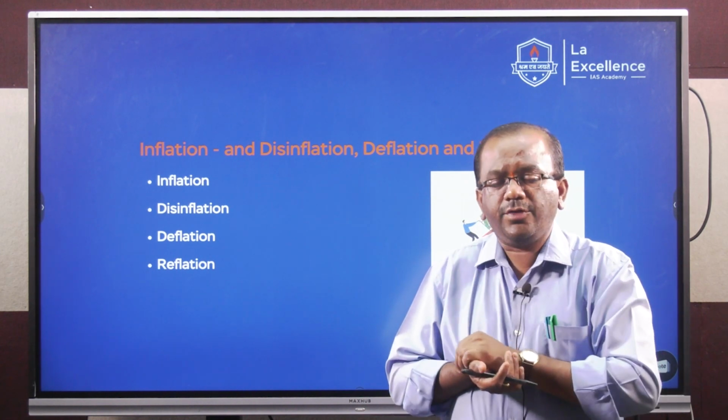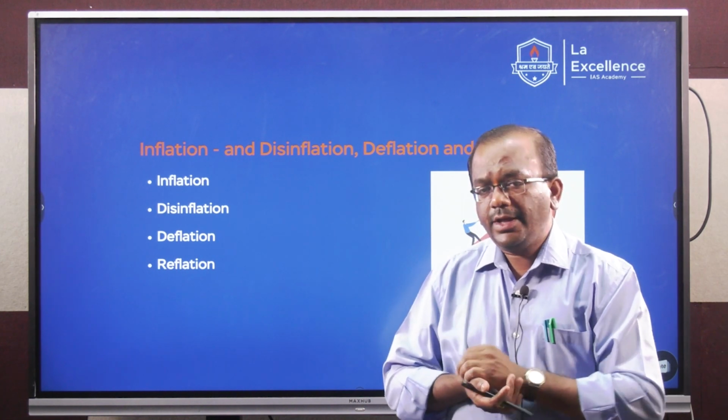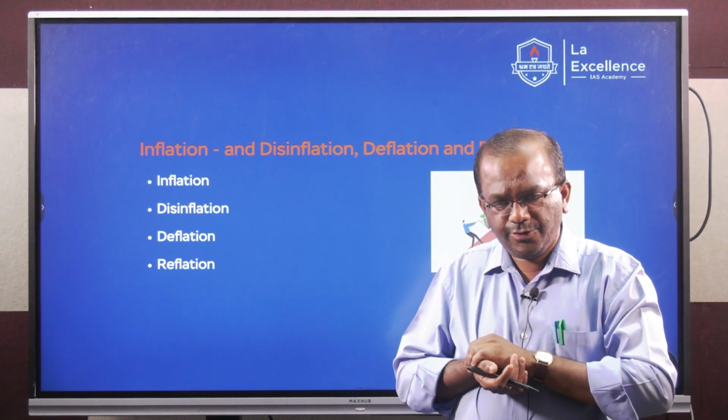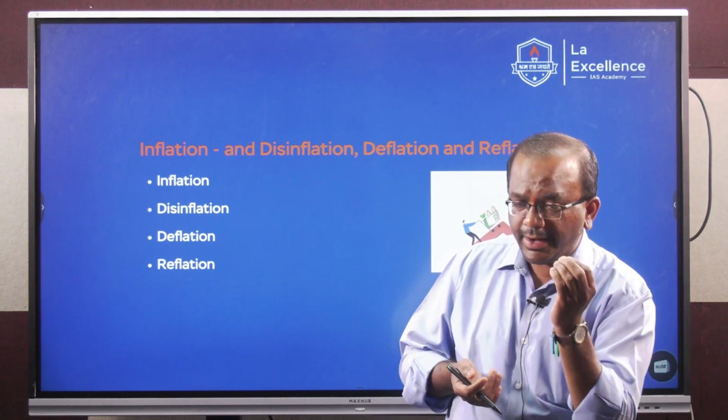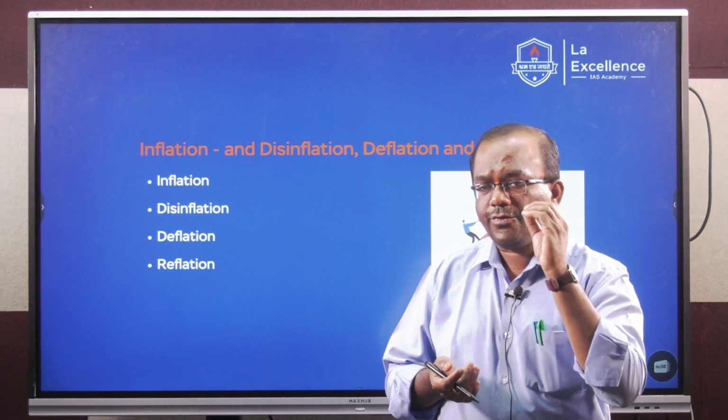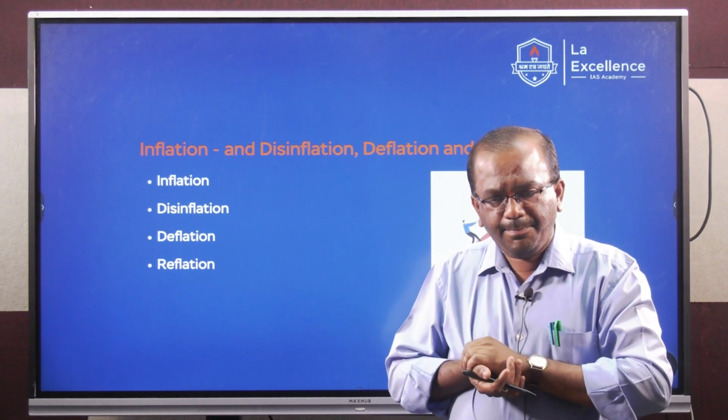So disinflation is a policy of the government where they try to deliberately bring down the price of goods and services, but not to such a low level that it will have an adverse impact on growth and employment.